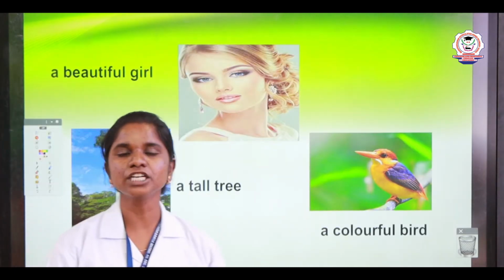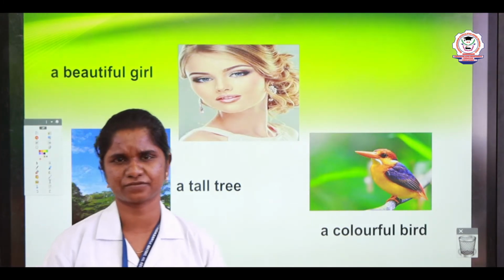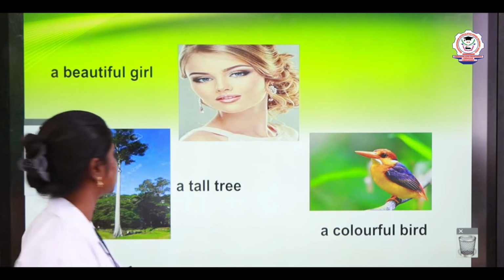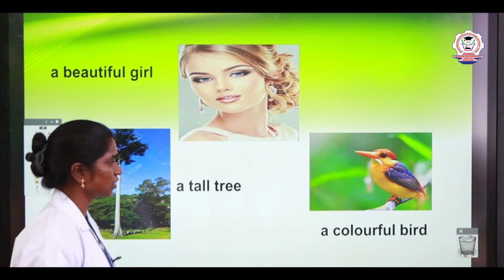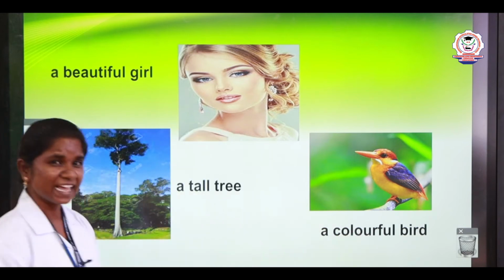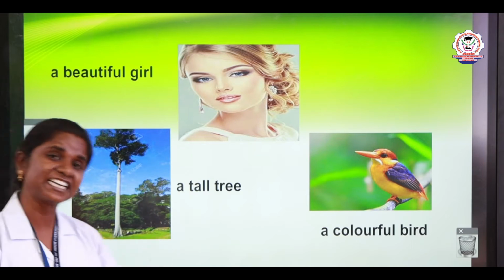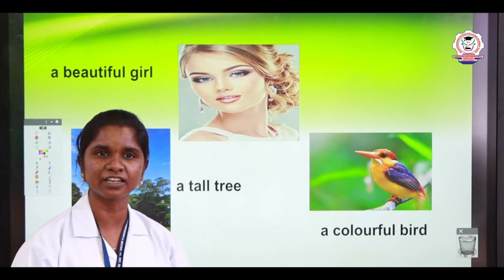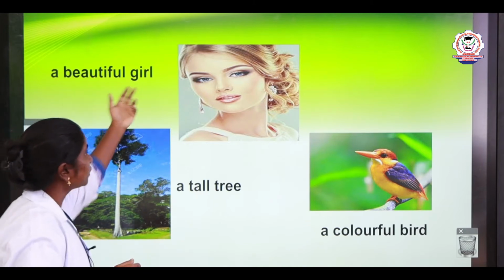Before we go into the topic, let us learn what is an adjective. Let us look at these phrases. A beautiful girl, a tall tree, a colorful bird. Can any one of you tell me which are the words which are describing the noun here? Yes, very good. A beautiful girl.